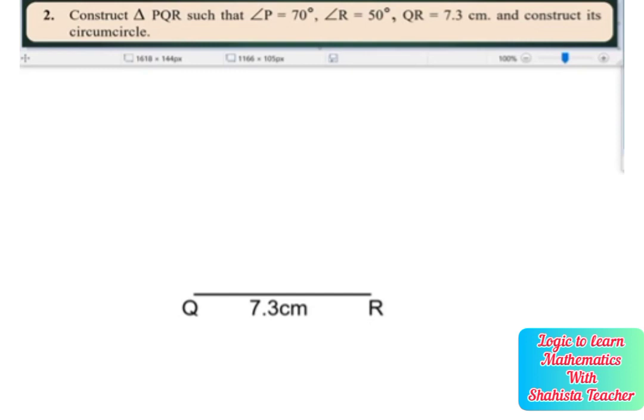After this, angle P is 70 degree. Our question says that angle P is 70 degree, and after finding, we came across that angle Q is 60 degree.